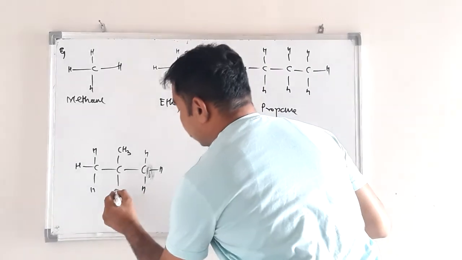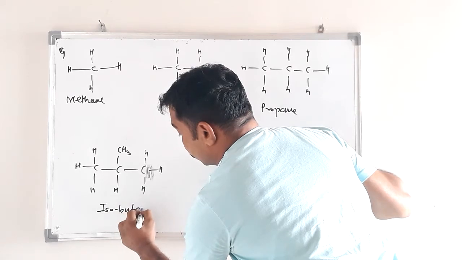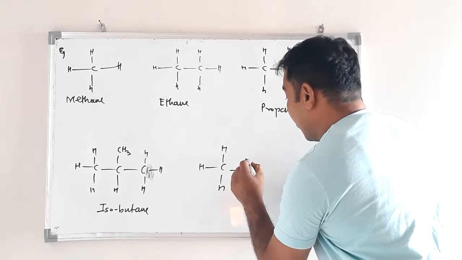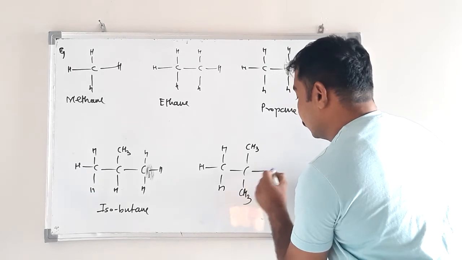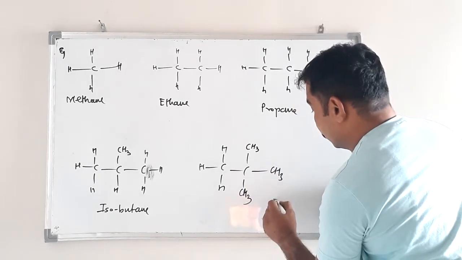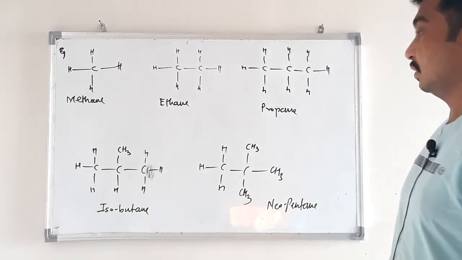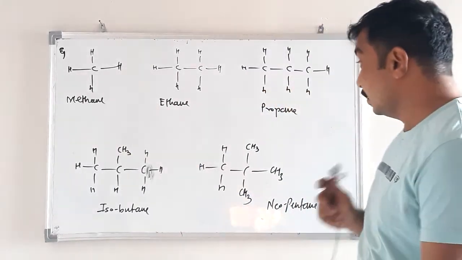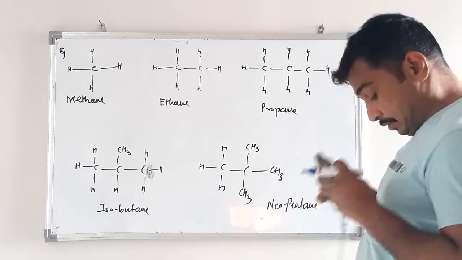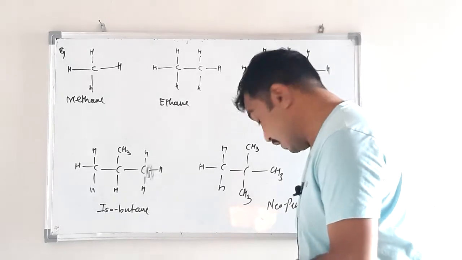Isobutane and neopentane. Okay, just observe these four different alkanes: methane, ethane, propane, isobutane and neopentane.